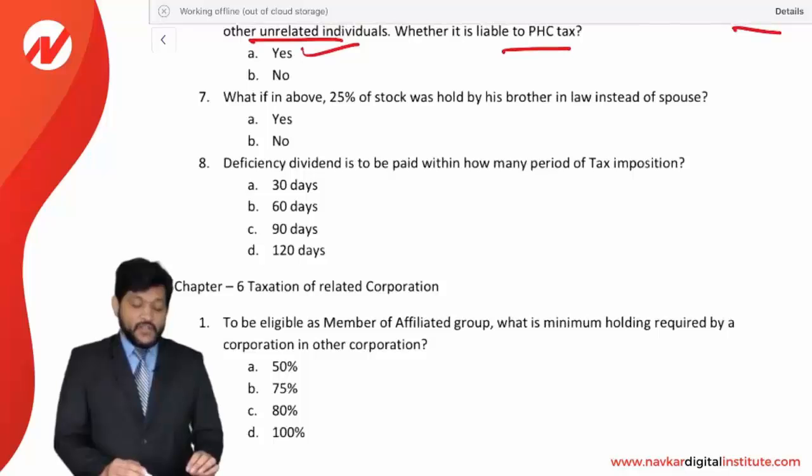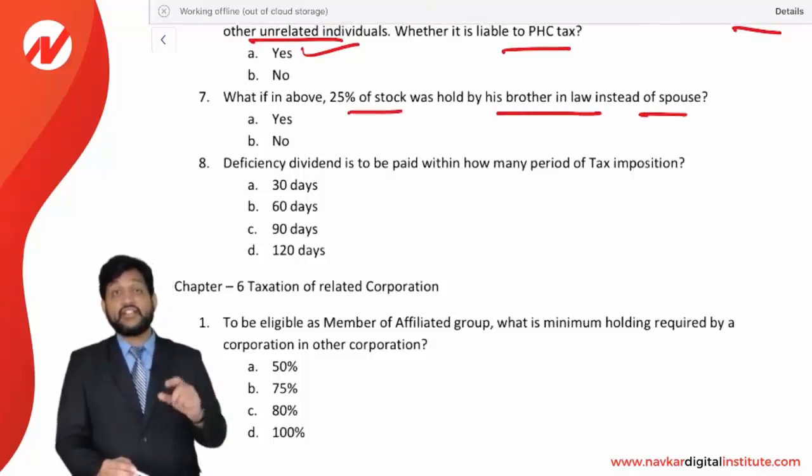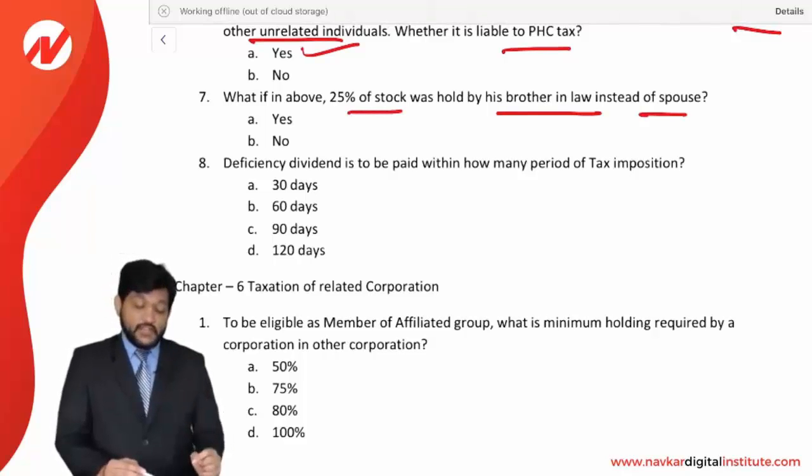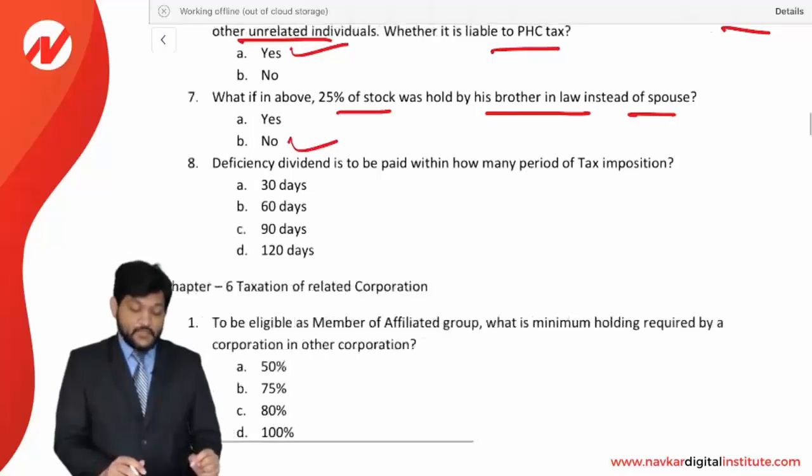What if 25% of the stock was held by his brother-in-law instead of his spouse? If a brother-in-law is there, he is treated as an unrelated individual. So it will not satisfy the ownership test. That's why PHC tax will not be levied.